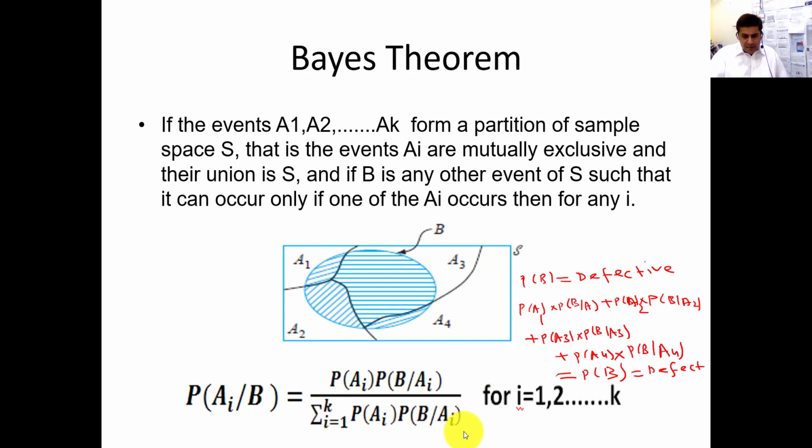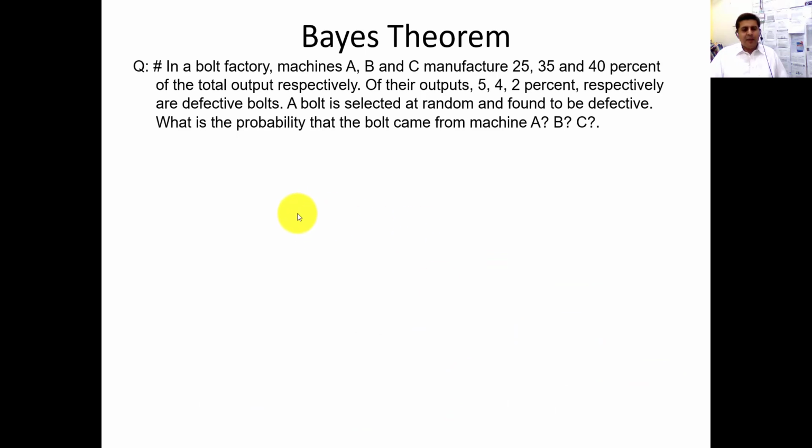So in order to explain it further, I'm just going to solve a very simple example. In a bolt factory, machine A, machine B, machine C, these three machines manufacture 25, 35 and 40% of the total output respectively. Of their output, 5, 4, 2% respectively are defective bolts. So they are producing bolts, and in their production 5, 4, 2% are defective bolts. A bolt is selected at random and found to be defective.